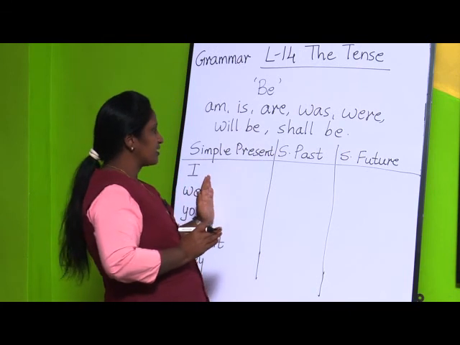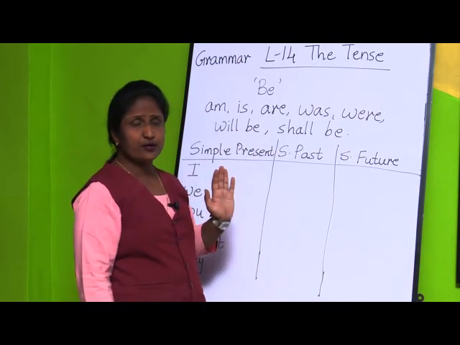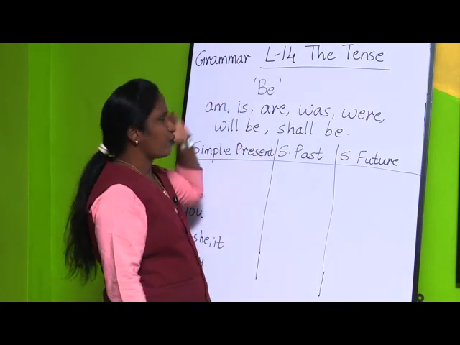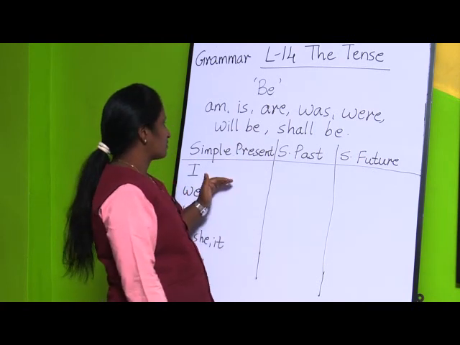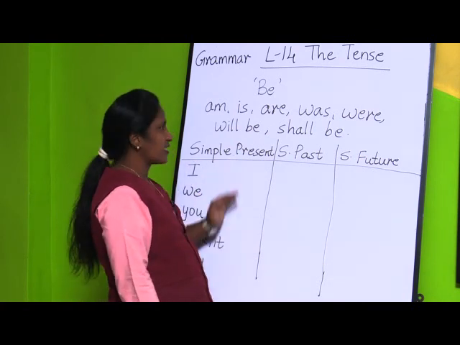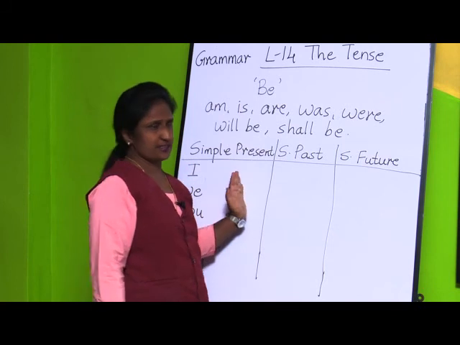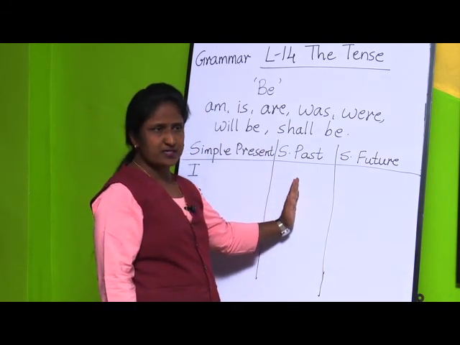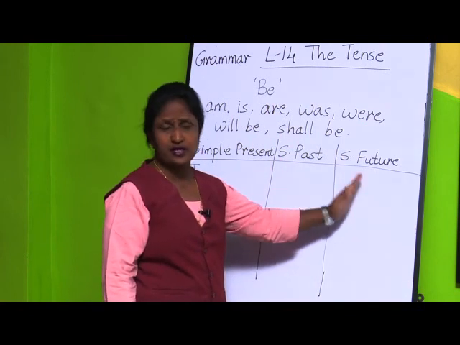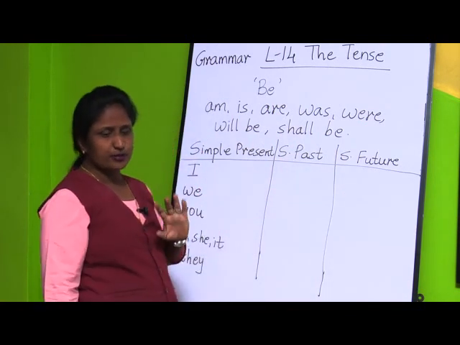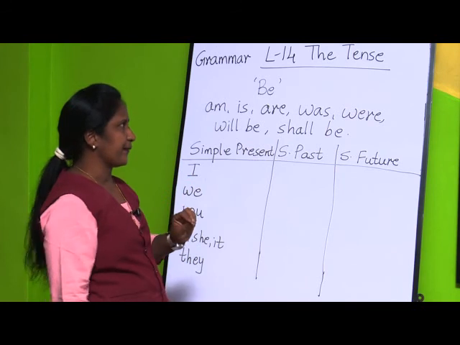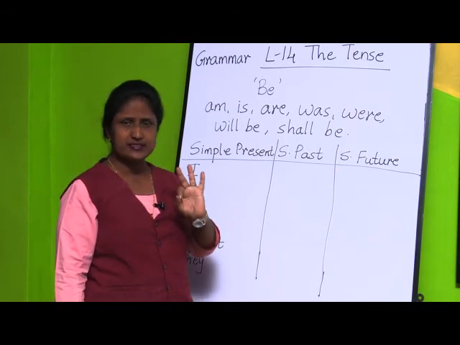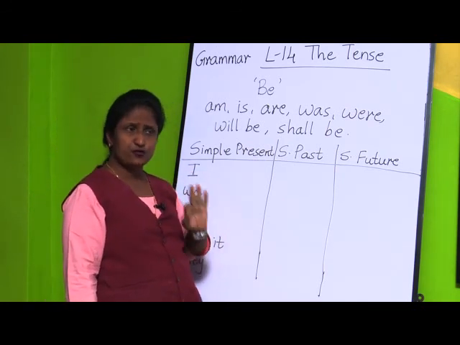Now these pronouns, how we are going to use the be form of verbs for these all pronouns, and according to the tense, how we are going to use in present tense, in past tense, and in the future tense. So do not get confused. First, I told you there are three tenses, that is present, past and future.